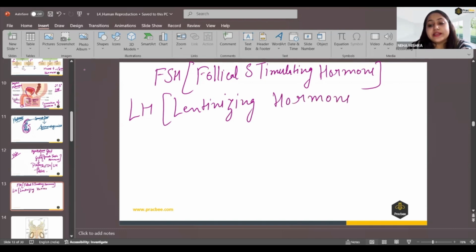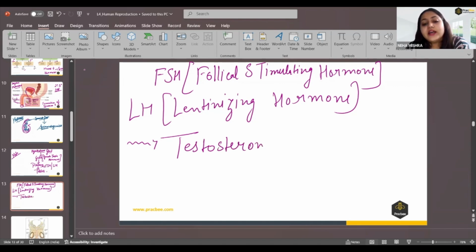As the name says, FSH is relevant to the formation of follicles, that is the sperm. And luteinizing hormone is the hormone which helps in the formation of sexual hormones in the male body. For example, as we have learned in lower classes, the sexual hormone in the male body is testosterone. Now, this testosterone is formed with the help of another hormone released by the pituitary gland, that is the luteinizing hormone.